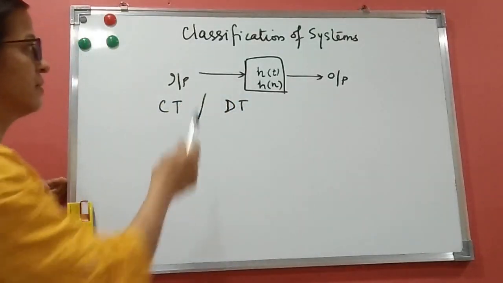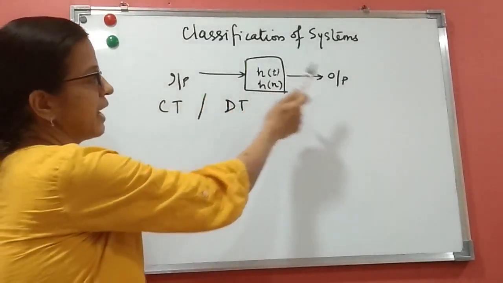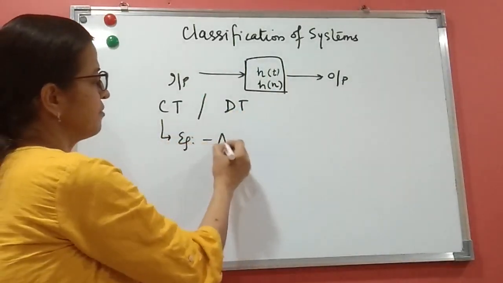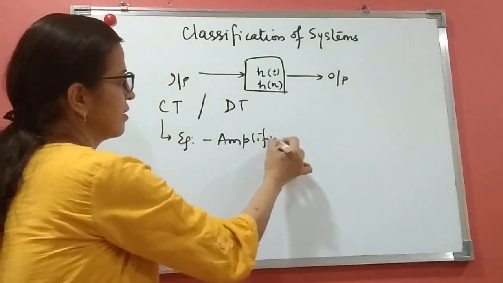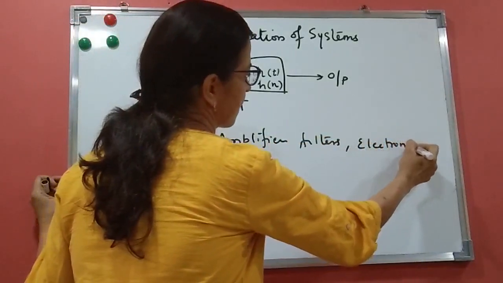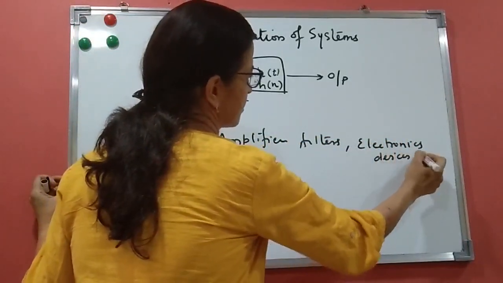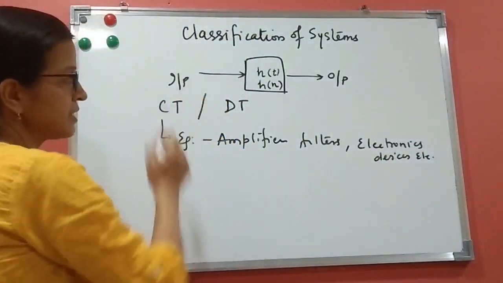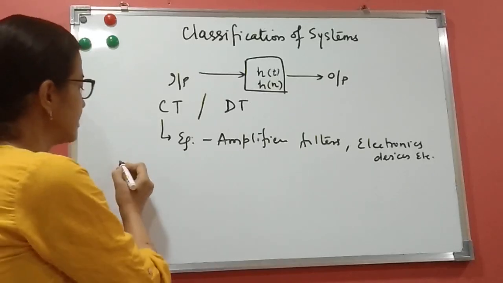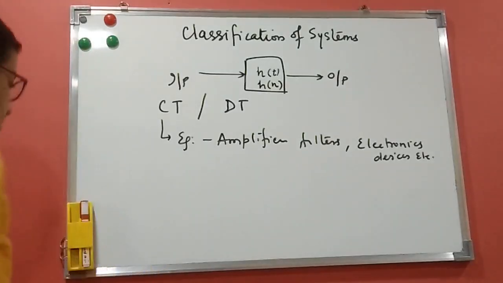Continuous time systems take continuous signals, process them and give continuous time signals. Examples of this are amplifiers, filters, all electronic devices, etc. So in this video we'll study the classification of continuous time systems. Classification is based on linearity, causality, stability and so on. So we'll see now what the classifications of continuous time systems are.